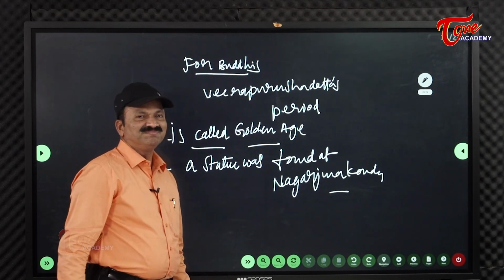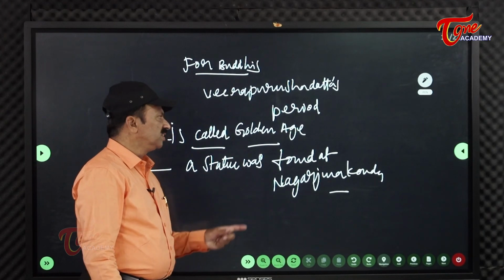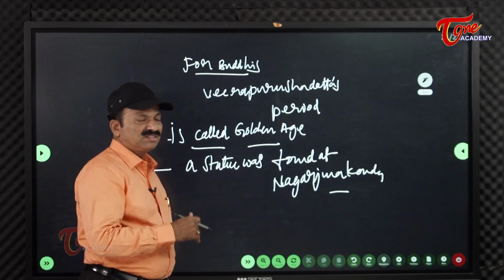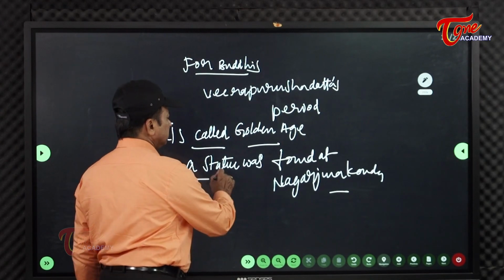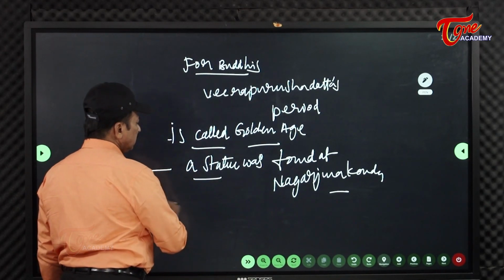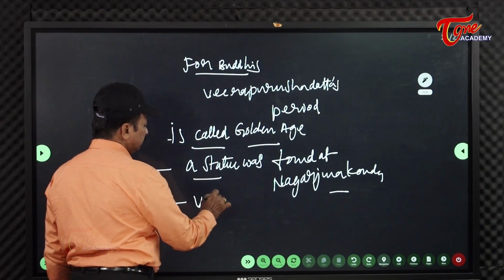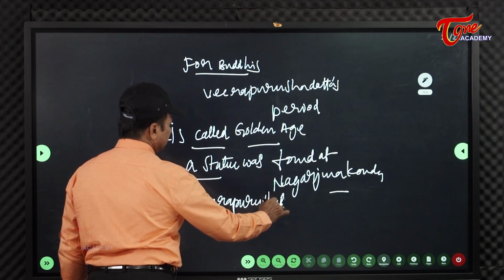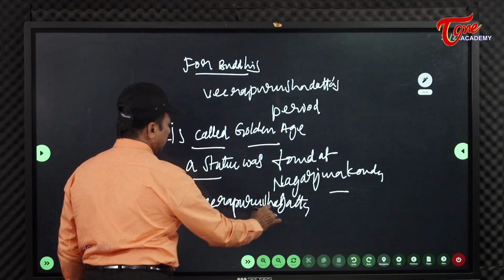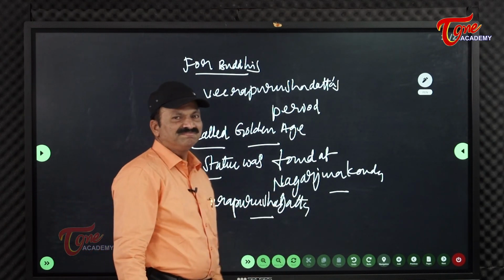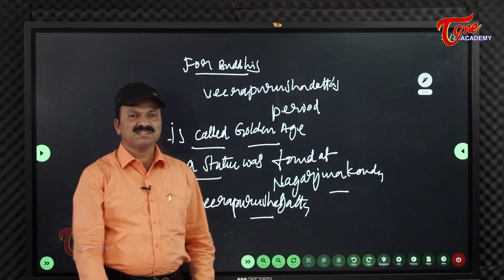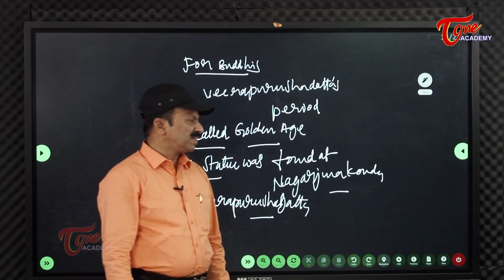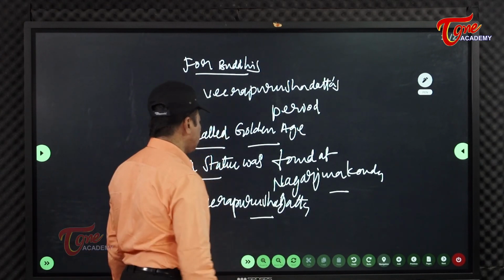On the Shivalingam, he put his leg and forcibly pressed it into the soil. That indicates that Saivism was suppressed and he gave much importance to Buddhism.